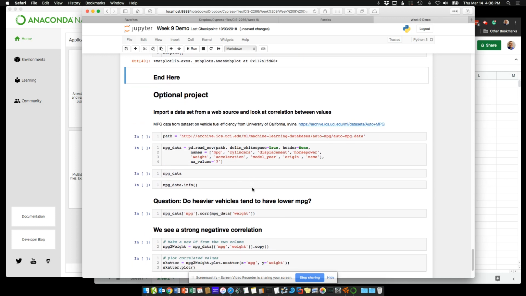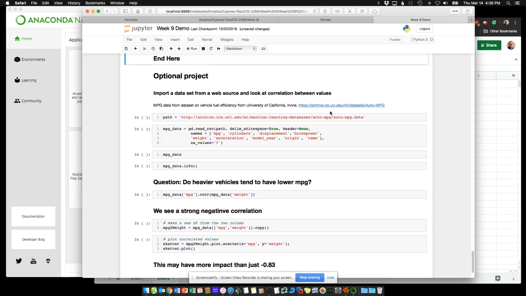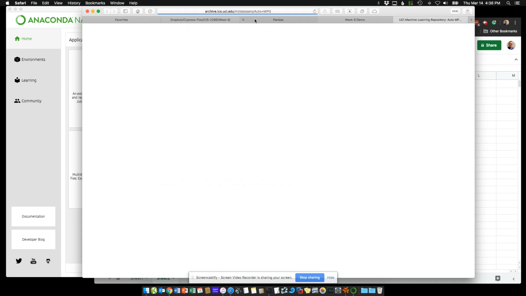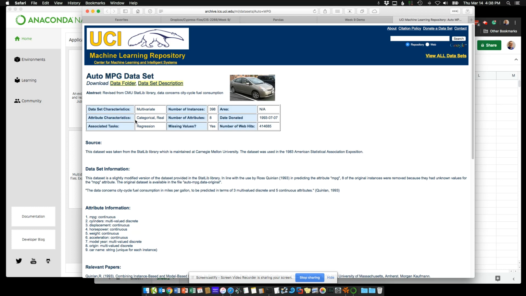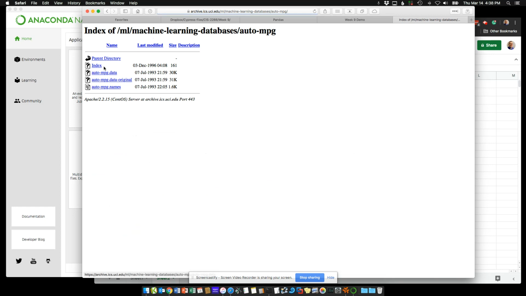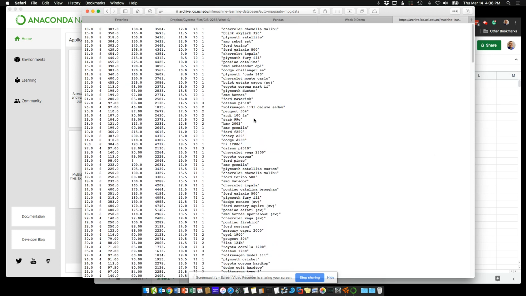I'll give you some optional stuff here. I'm going to move on. So again, we're going to look at some actual live data. So here is the machine learning repository, and we have both the data folder, data set descriptions, and so on. We have auto manufacturing. We have miles per gallon data by vehicle.